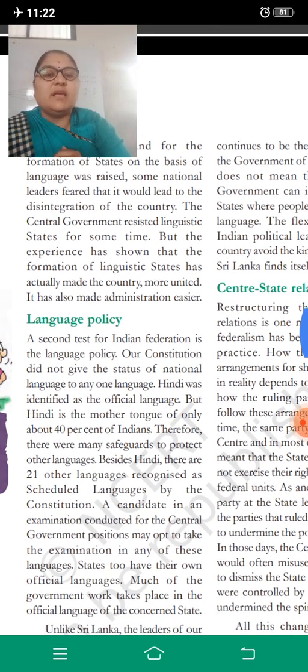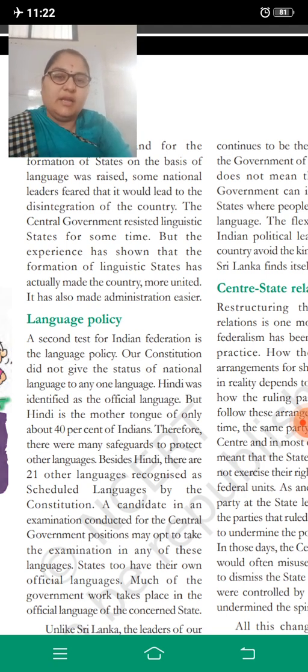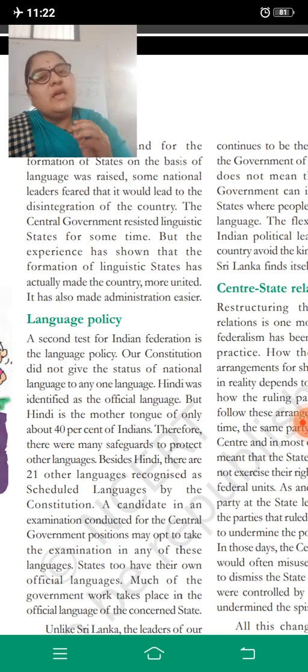So that time the central government resisted linguistic states for some time. The central government said that we should not divide, and it stopped the division of the states on the basis of the languages. But the experience has shown that formation of linguistic states has actually made the country more united. It has also made administration easier.